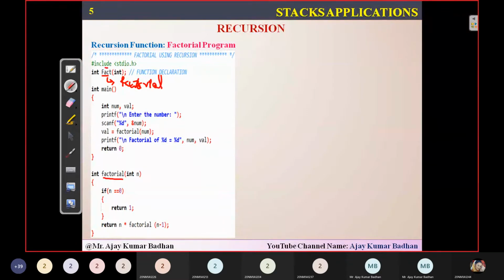The remaining process is the same. In the main method, I'm taking num comma value, enter the number. What is the number you want to perform here? Value is nothing but the final output. Suppose I want 5 factorial, the output is 120. That 120 I'm storing into a variable called value. The number here is 5. Suppose I want 10 factorial, I'll give the number 10. So printf factorial of percentage is equal to how much?